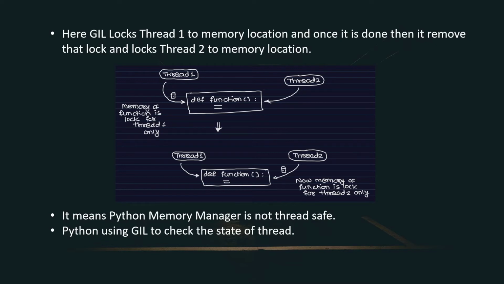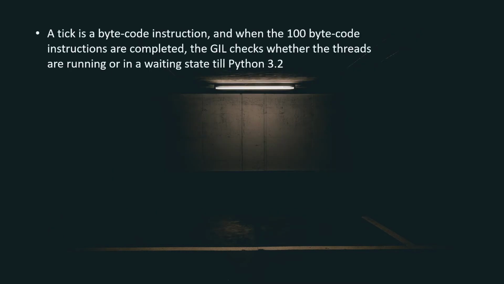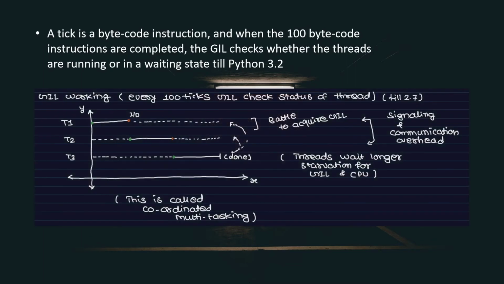But how often does the GIL check the state of the thread? We have one parameter called tick. A tick is a bytecode instruction, and when 100 bytecode instructions are completed, the GIL checks whether the threads are running or in the waiting state. So this is the GIL's working before Python 3.2: every 100 ticks, the GIL checks the status of the thread.